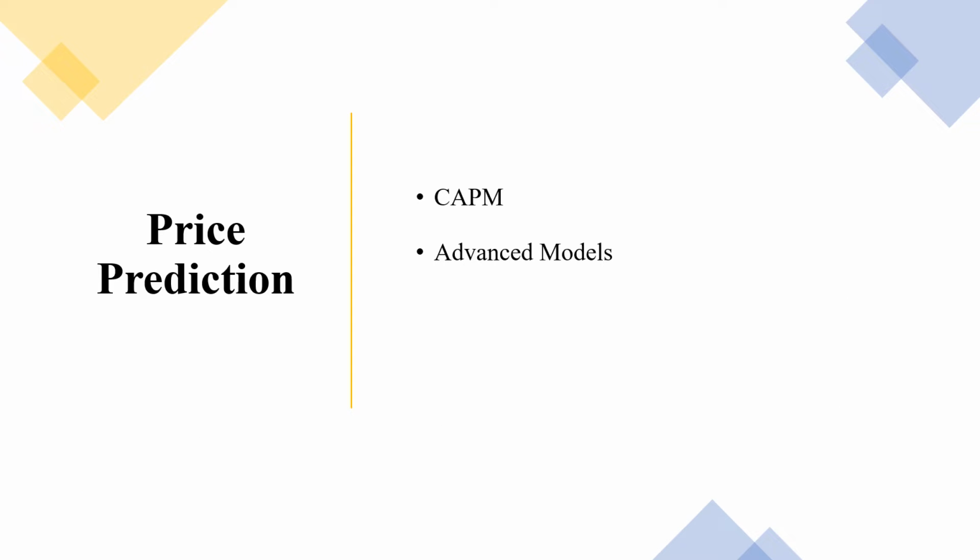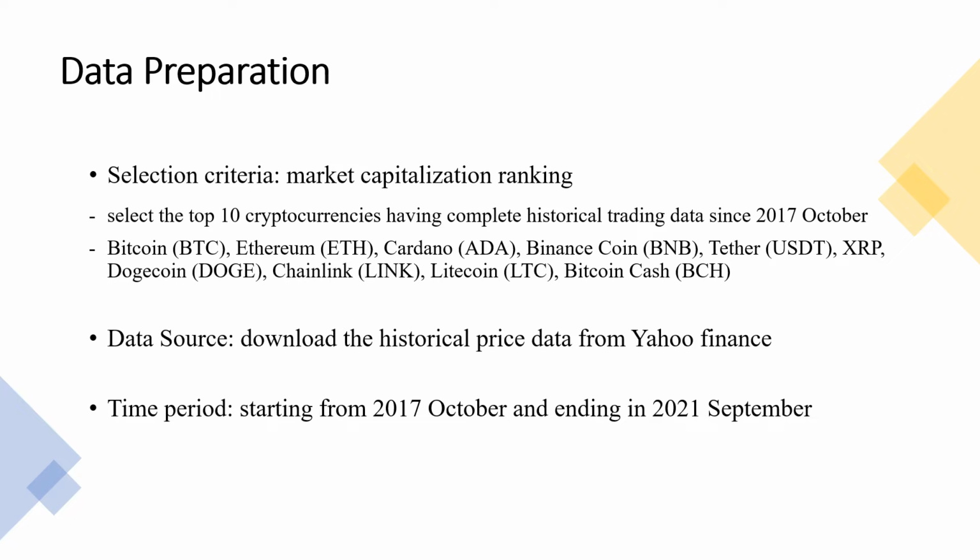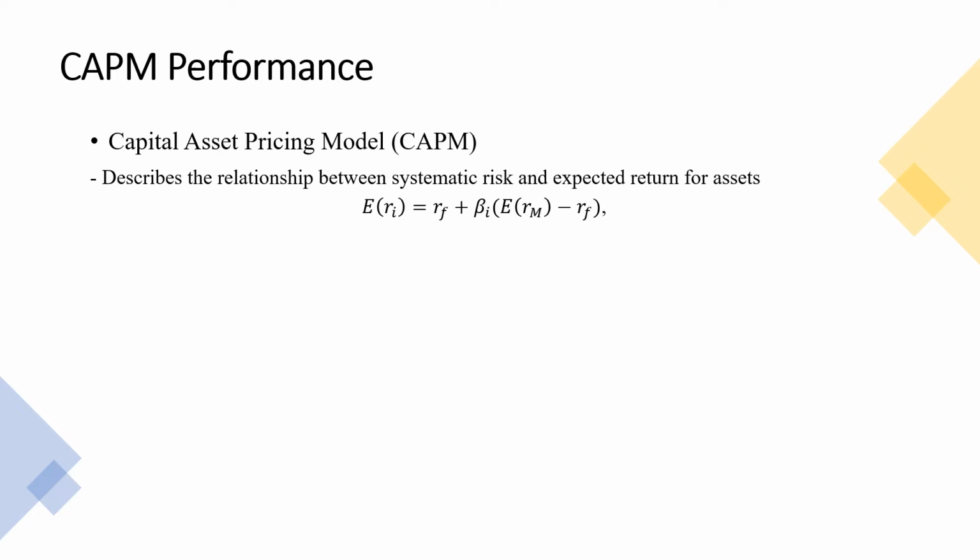To achieve our goal, first and foremost, we need to establish the price prediction model for cryptocurrencies, and we decide to make use of the trading data and text data such as news articles. This is our trading data source, and as we want a high-frequency trading strategy, all the prices and timestamps we use are daily frequency. We first apply the capital asset pricing model to the crypto market, which describes the relationship between systematic risk and expected return for an asset.